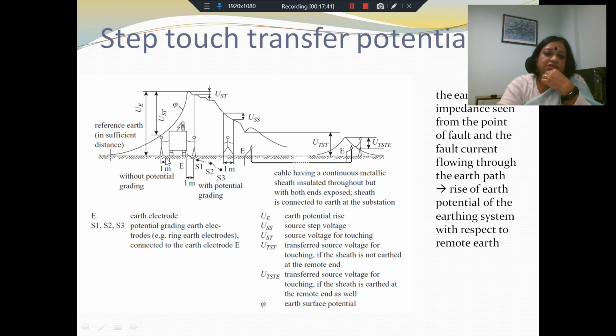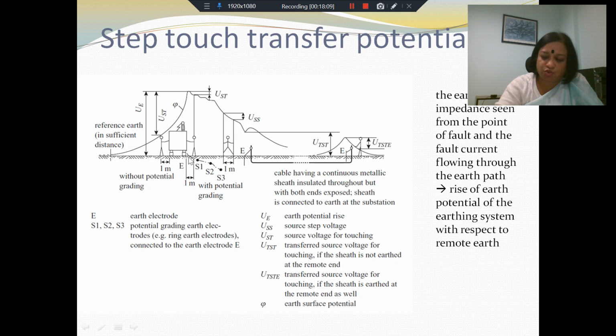And then, of course, you can have potential grading earth electrodes, where you have additional electrodes which may not be an auxiliary electrode but may be underground, and this earth is connected in series to various ring earth electrodes to ensure proper grading, so that the potential rise is graded and limited by these intervening potential grading earth electrodes.